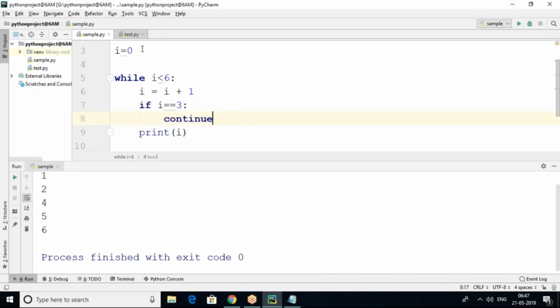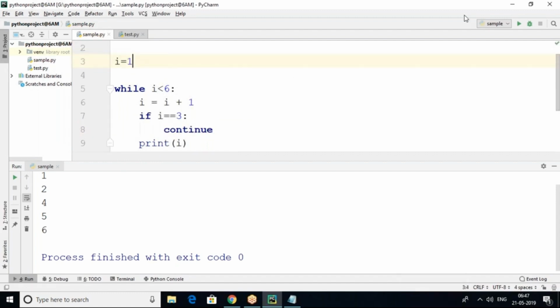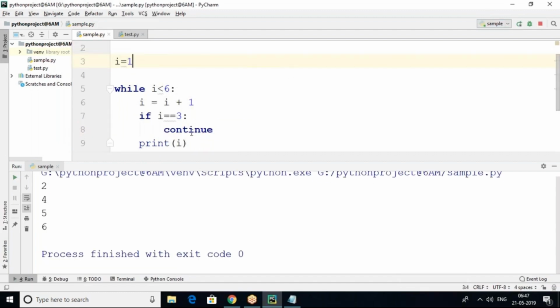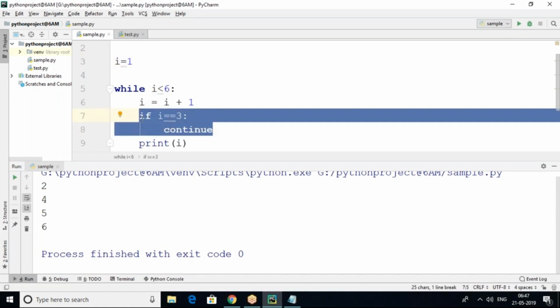4 5 6. Okay, yes, this is the correct format. Now you can see 4 5 6, 3 will not be printed. So that means continue will ignore only the value whenever I reaches 3. Then it will continue with the next iteration.